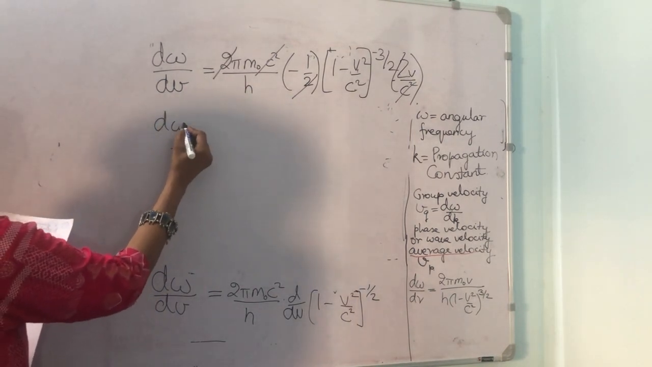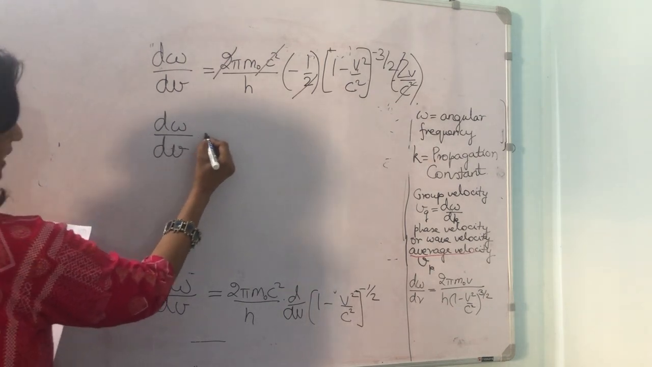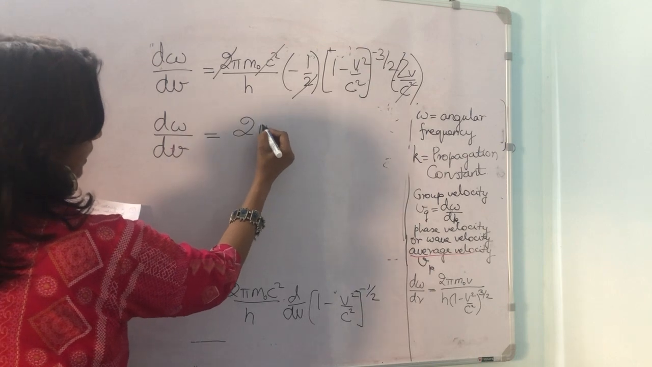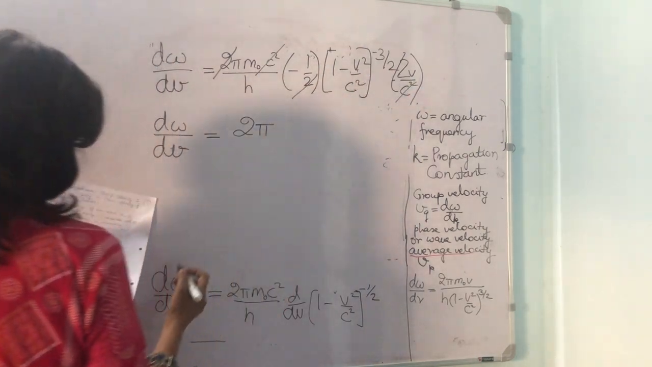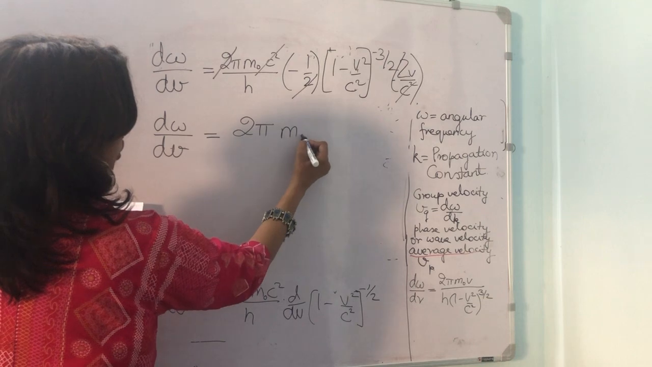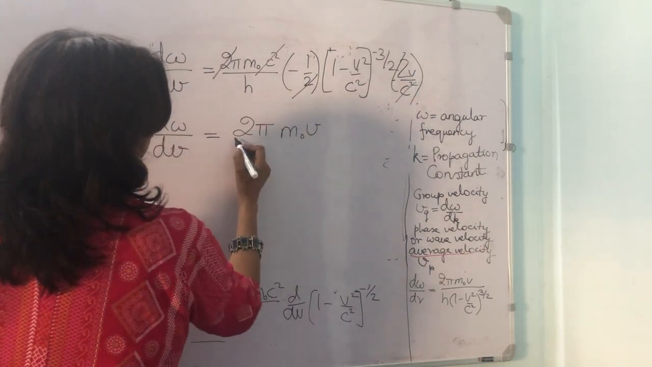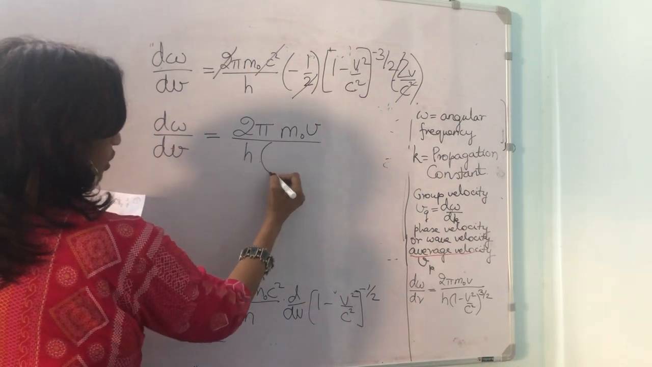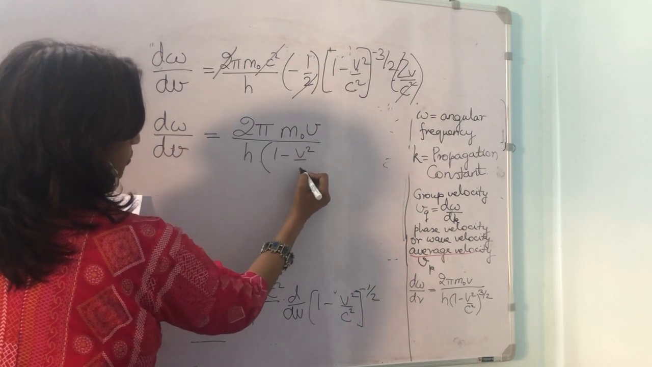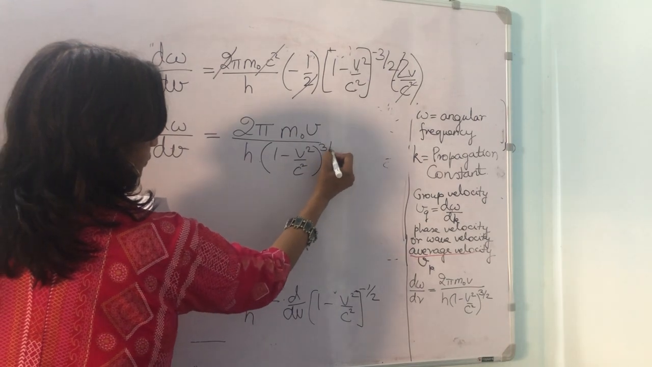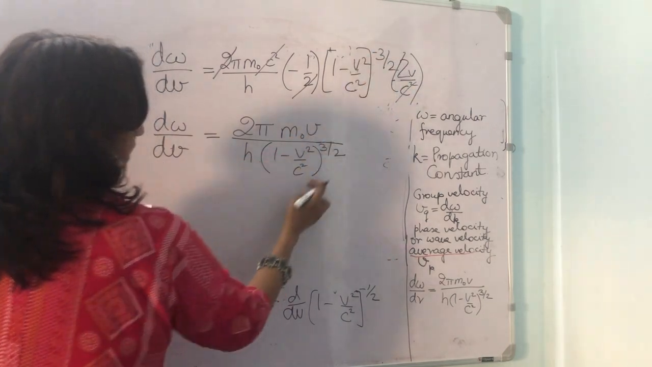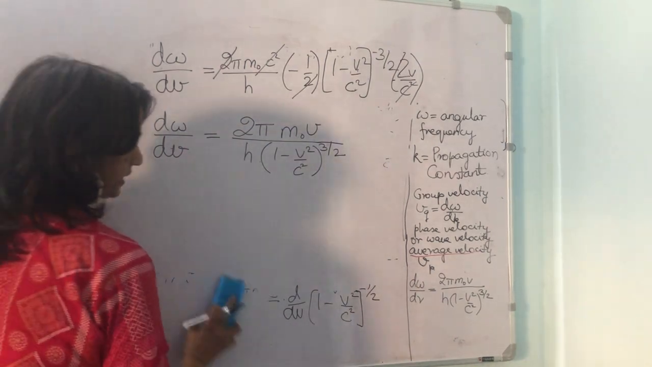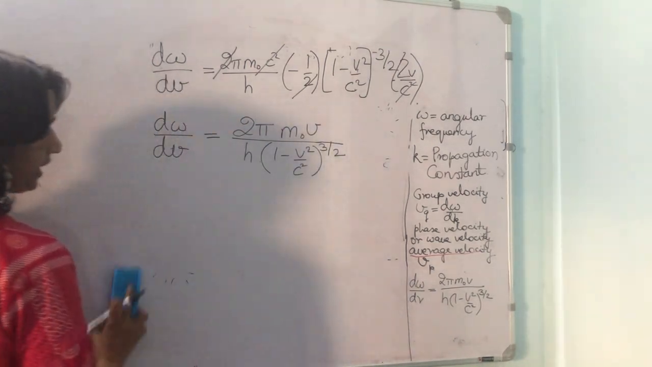We are left with d omega upon dv is equal to 2 pi m naught v upon h into 1 minus v square upon c square to the power of 3 by 2. From minus we have brought it down to denominator, so it becomes plus. It is divided by 3 by 2.